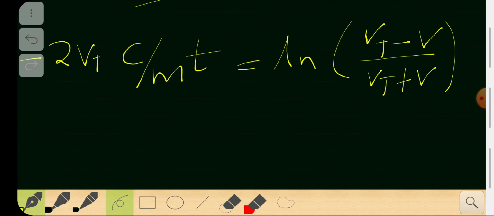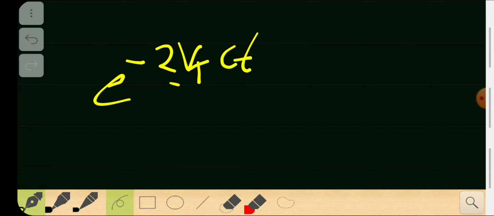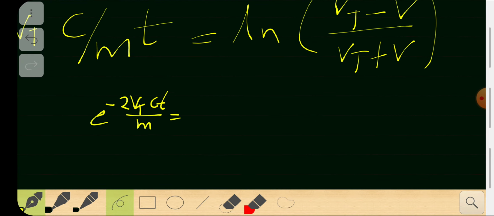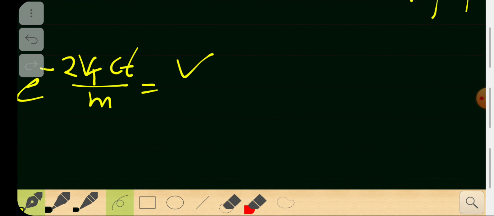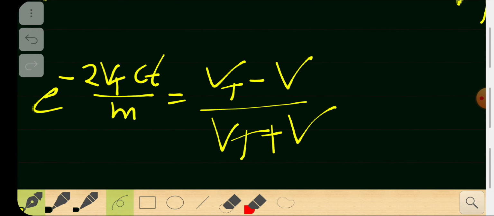So you get e raised to minus 2 vt ct by m must be equal to the exponential on the other side. So that is (vt minus v) by (vt plus v). Okay, that's the equation.